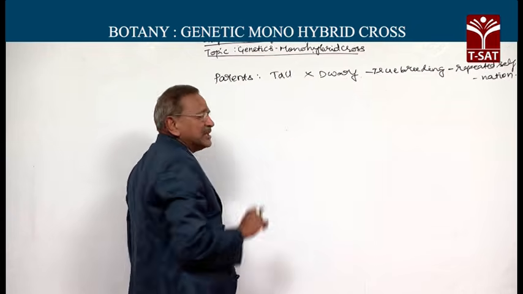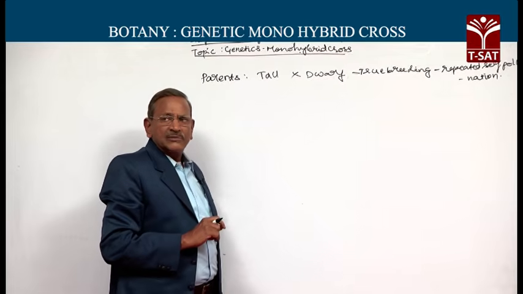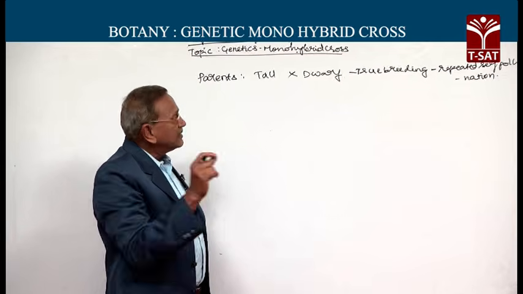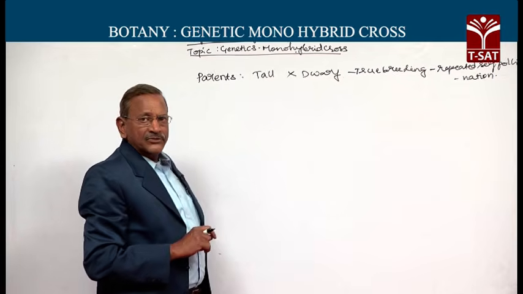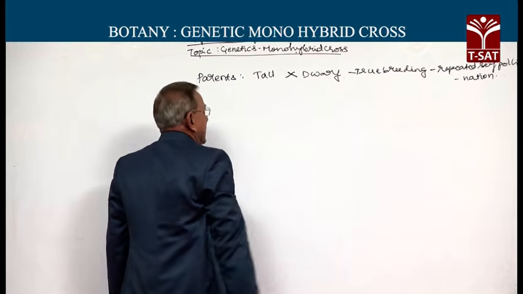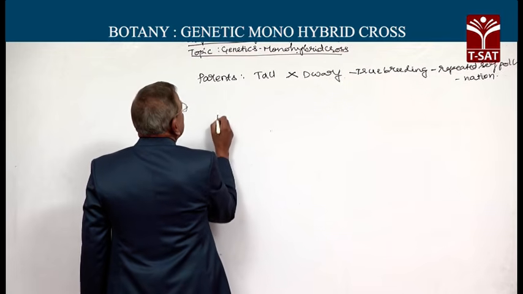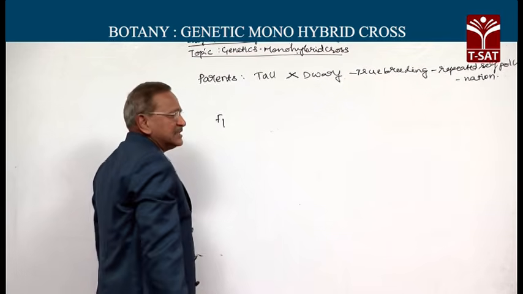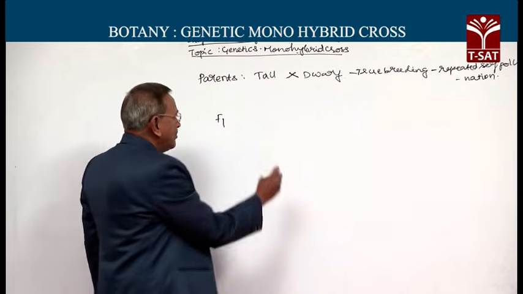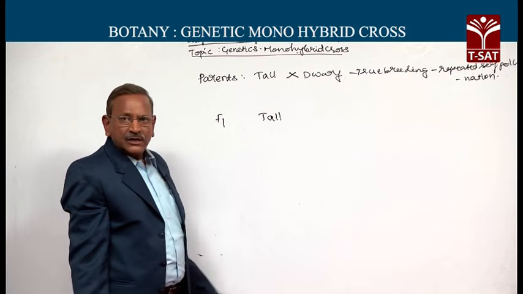In the female parent, he removed the stamens. The removal of stamens is called emasculation. He collected pollen grains from the male parent and transferred them to the stigma of the female parent. So a hybrid is prepared. The seeds are collected, and when seeds are planted, the first filial generation, the F1 generation, is produced. All plants were tall only.